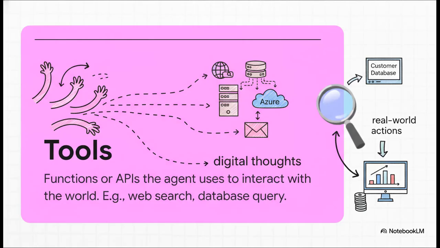Of course, a brilliant plan is pretty useless if you can't actually do anything with it. And that's where tools come in. These are literally the agent's connections to the rest of the world. A tool can be anything from a simple web search to a complex API that can pull data from a database, or even a script that sends out a perfectly formatted email. This is what grounds the agent in reality and turns its thoughts into real-world actions.